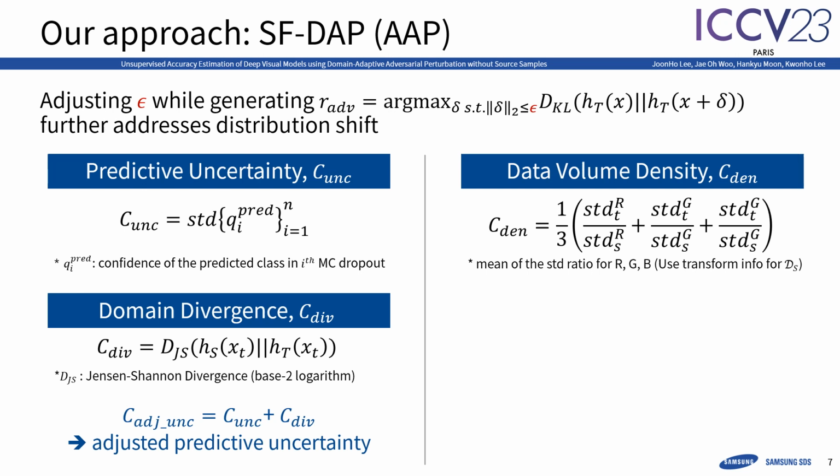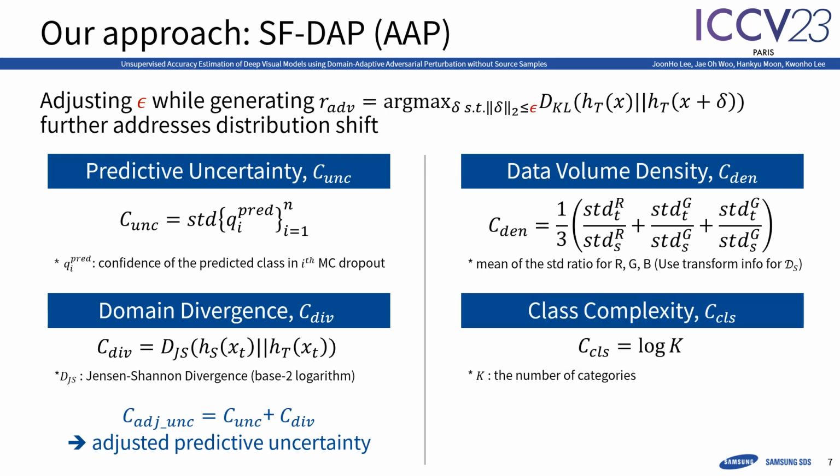Combining these two comes to our adjusted predictive uncertainty. To address discrepancies of data volume density, we apply a density ratio. As class count k rises, data distribution becomes sparser, increasing KL divergence. We mitigate this by scaling epsilon by log k. These factors contribute to our AAP approach.